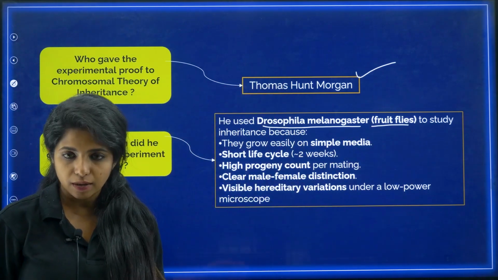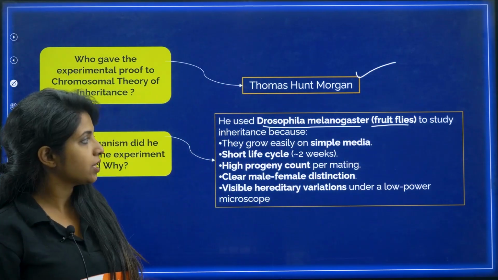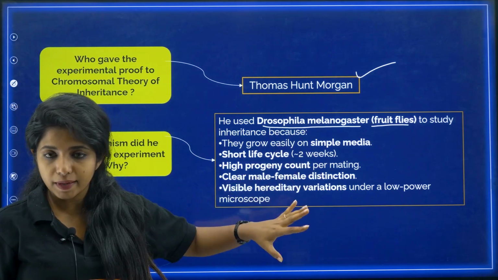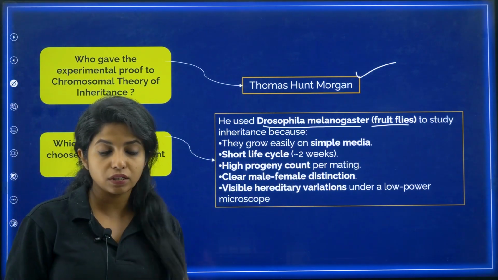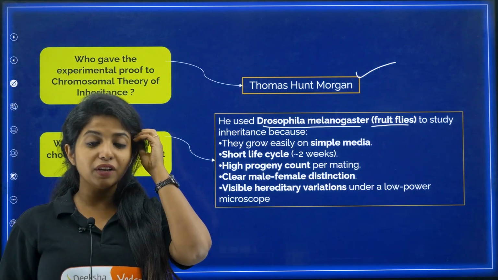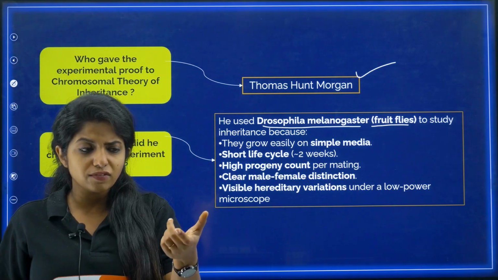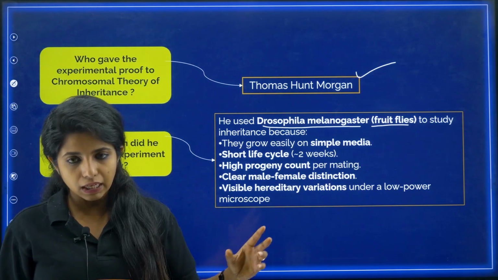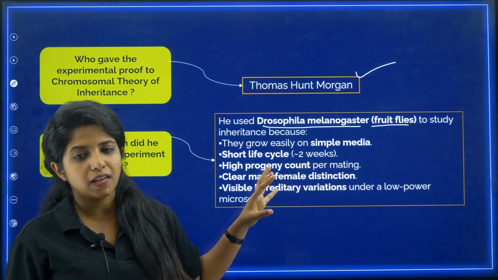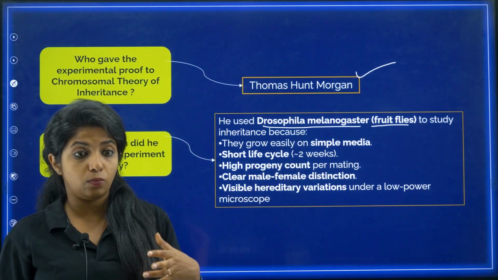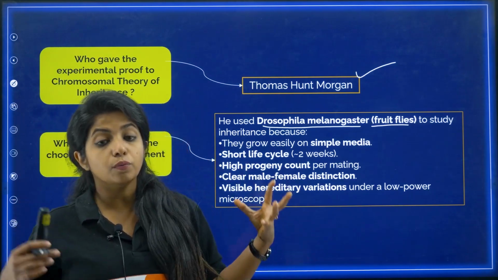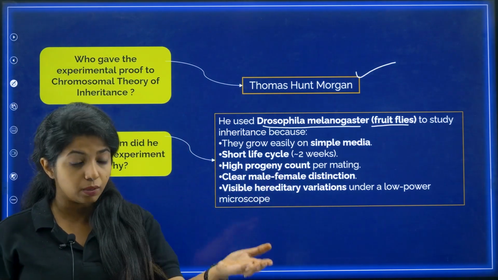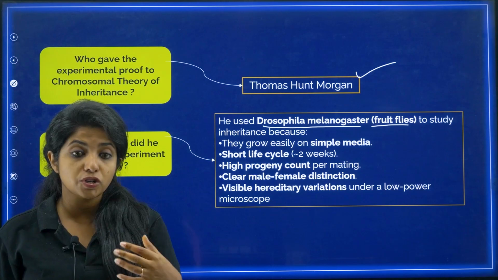And why did he choose it? Basically because of all these reasons. They can be grown easily on simple media. It had a very short life cycle, so if I want to see whether some characters are there or not, I don't have to wait for years. It will die, it will get born; the life cycle is just about 2 weeks, and that made it easy to understand the pattern of inheritance. Then, a high progeny count: more progeny were produced, so he was able to see the differences in the progeny.